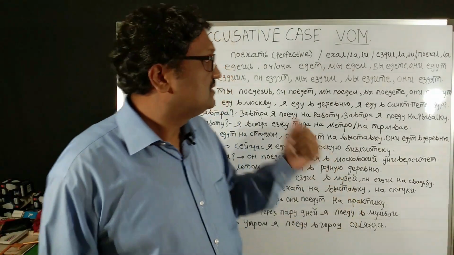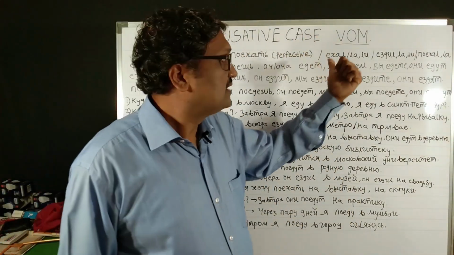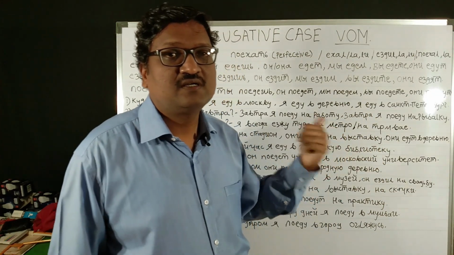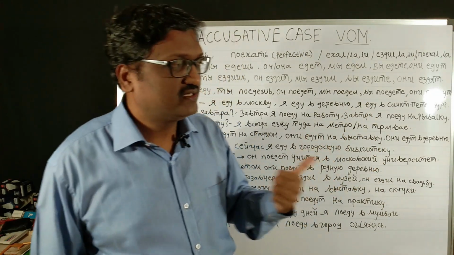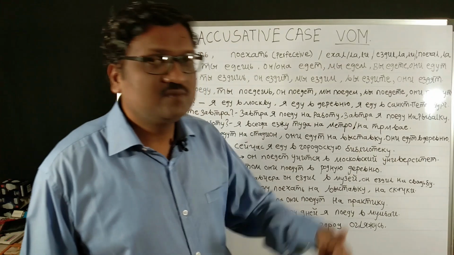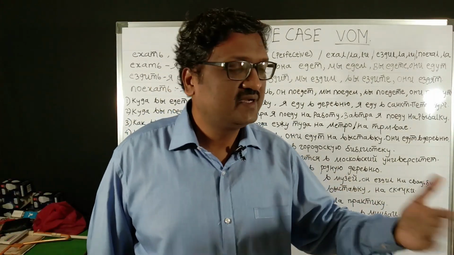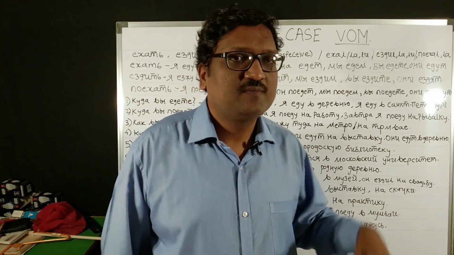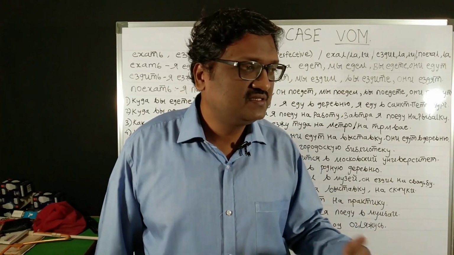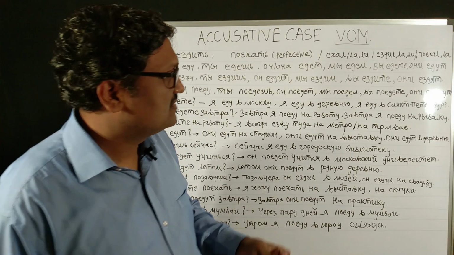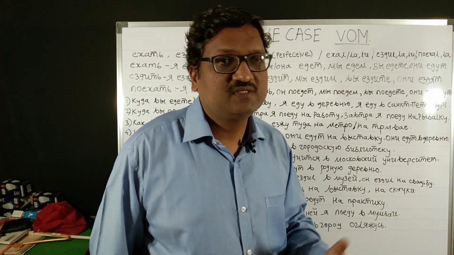Now we will continue with the verbs of motion in accusative case. Earlier we have seen three verbs: itti, khadit and paiti. That is to indicate going to any place on foot. One way movement is indicated by itti and multiple ways movement is indicated by khadit. That is also on foot. And paiti is a future tense of itti and khadit and it's a perfective aspect which is used to indicate the future tense of itti and khadit.